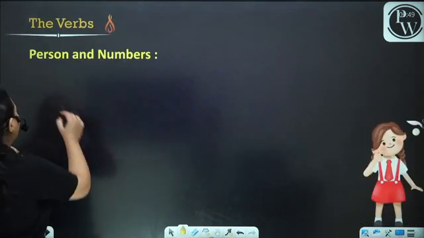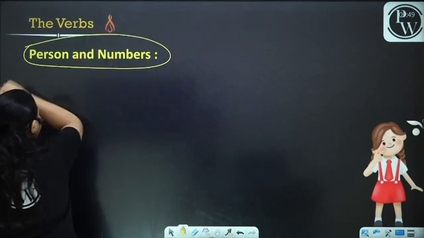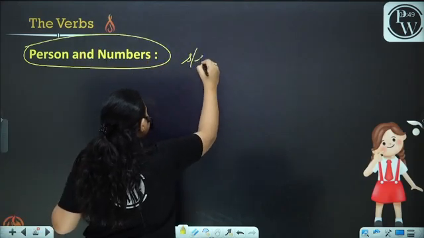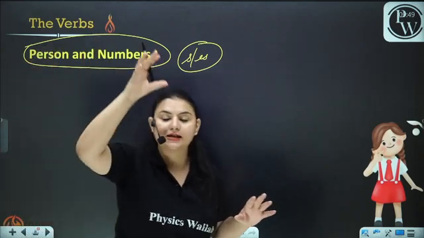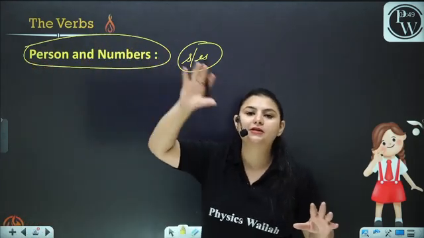Now we are going to talk about person and number. This is a mistake that students make a lot: the uses of S and ES. Now, where are S and ES used?